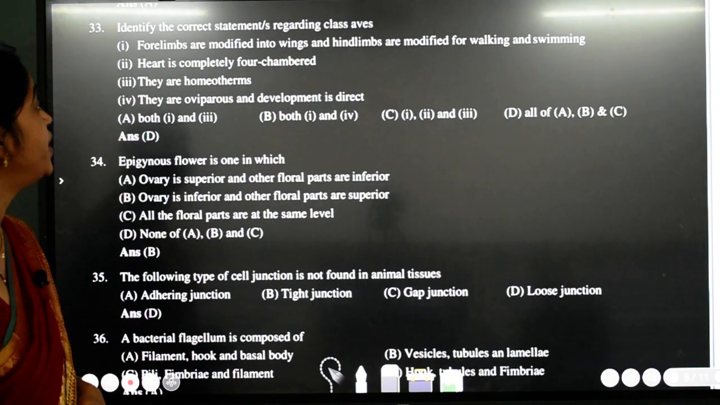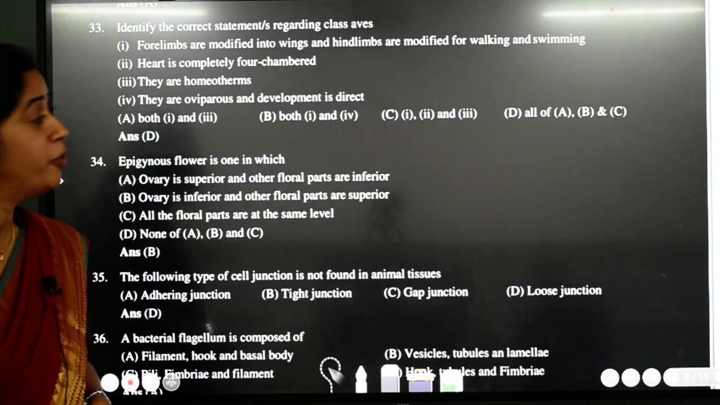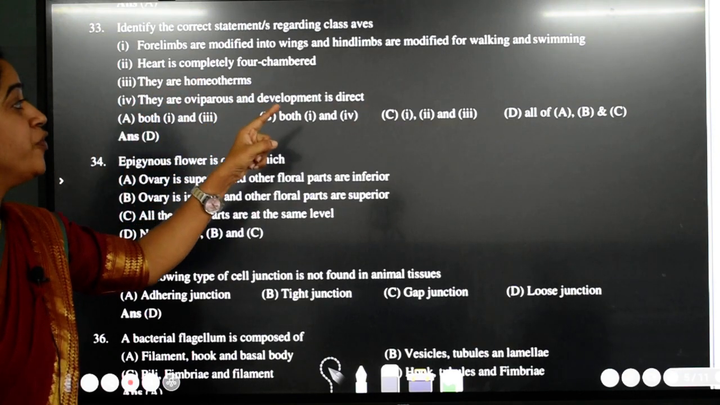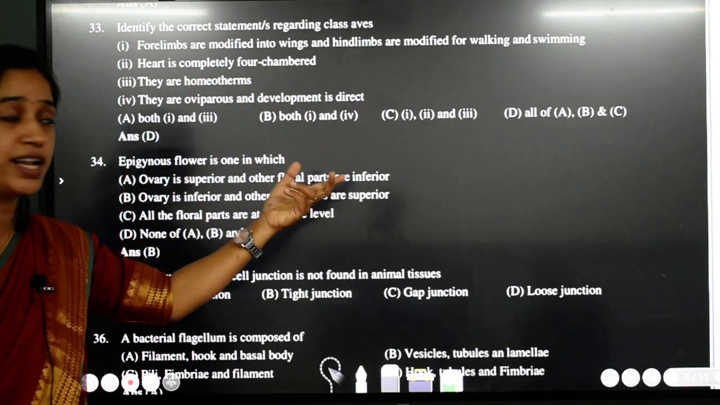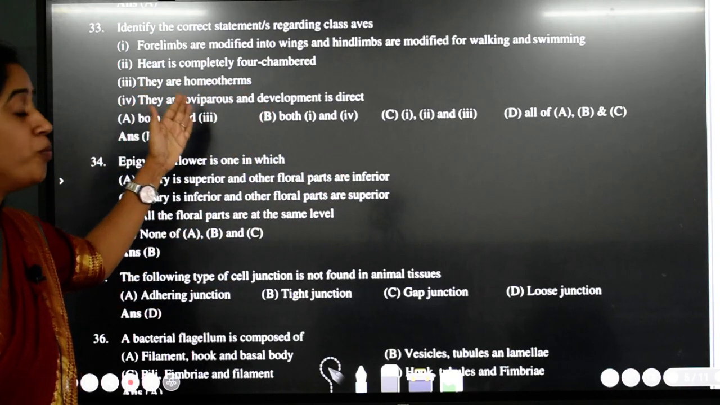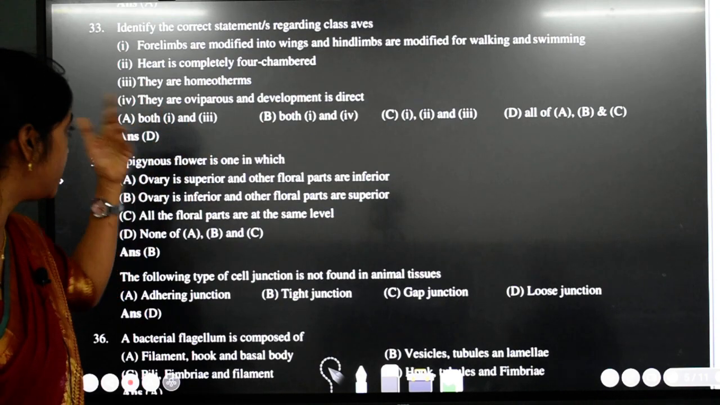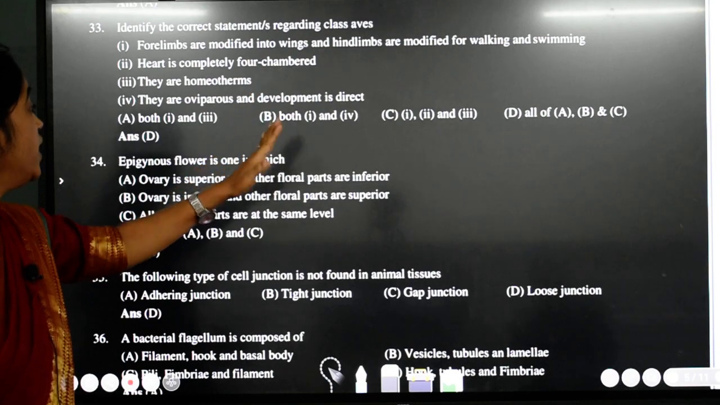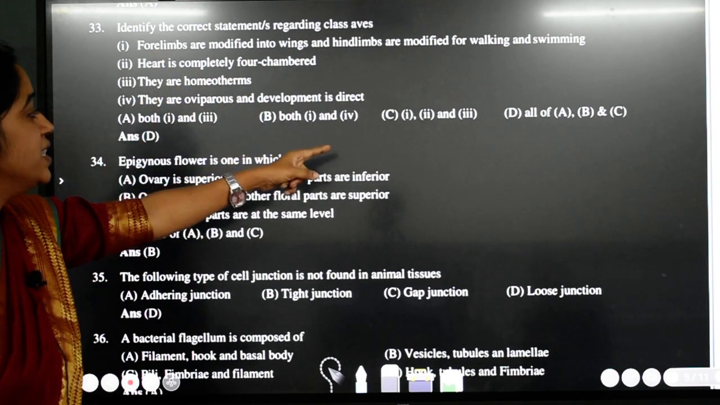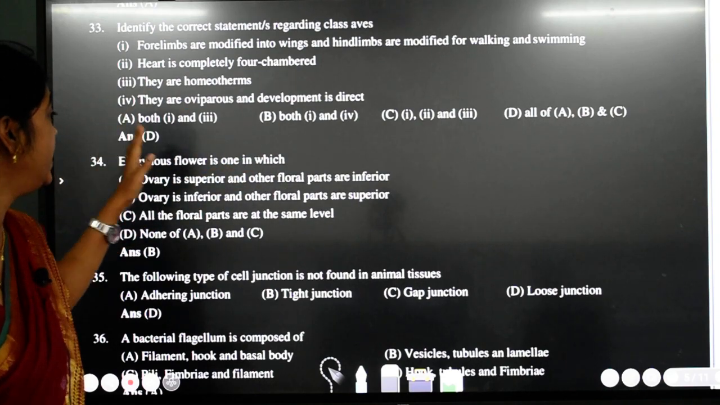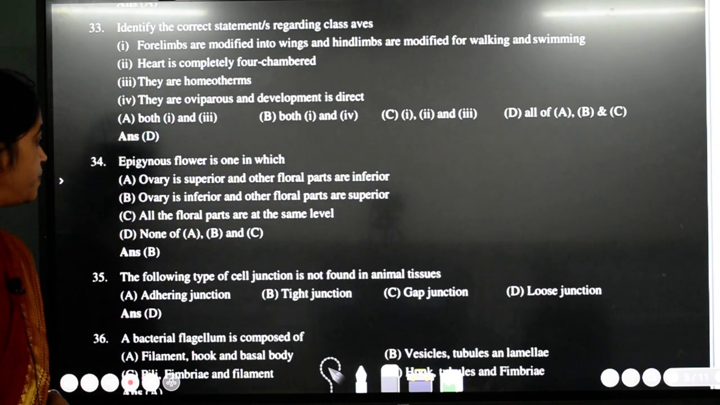Identify the correct statement regarding class Aves. So we are talking about birds here. Forelimbs are modified into wings and hind limbs are modified for walking and swimming purpose. Correct. Heart is completely four chambered. Correct. They are homeotherms, that is warm blooded organisms. Correct. They are oviparous, they lay eggs and development is direct. Correct. All the things are correct here. So the answer is all of A, B, C, D are correct. So the answer is D.